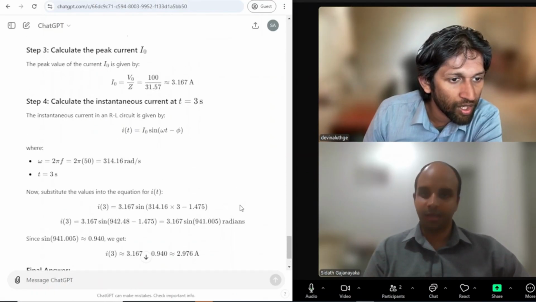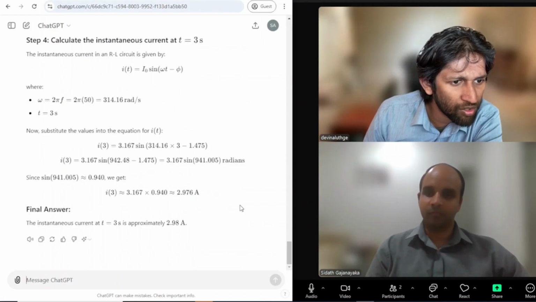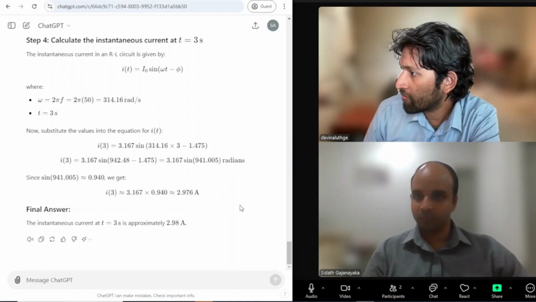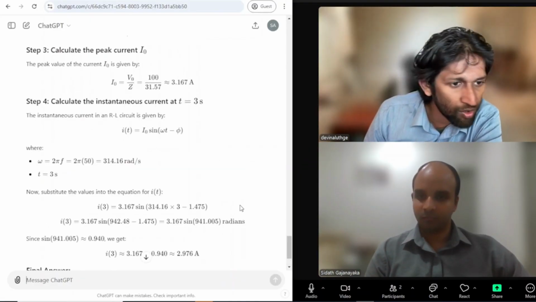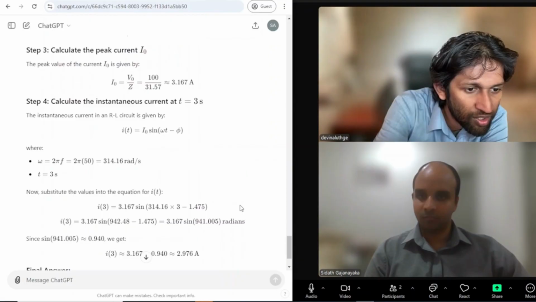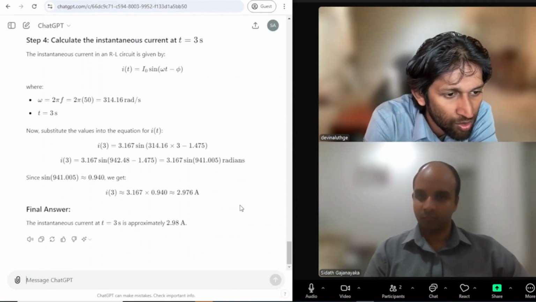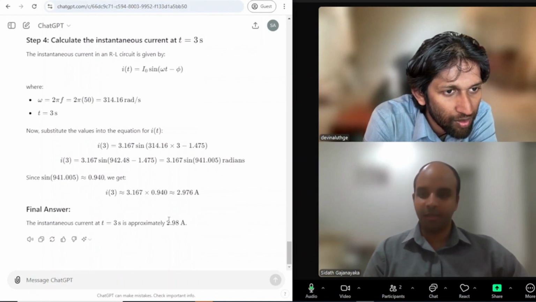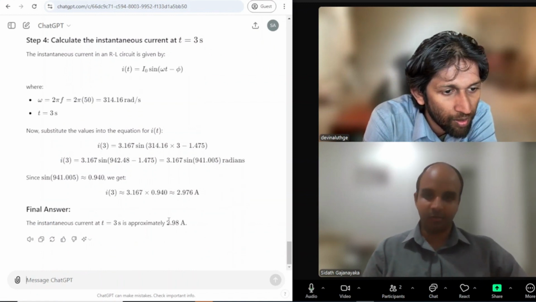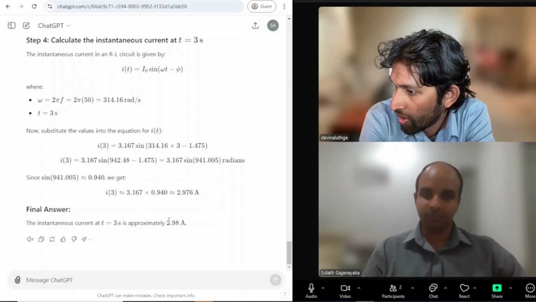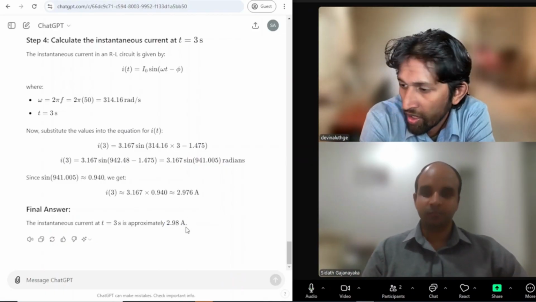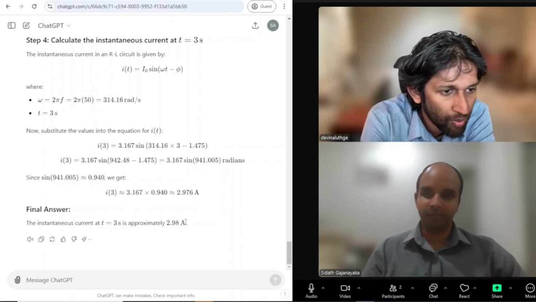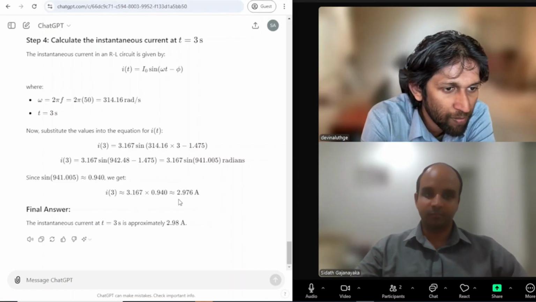And then do they multiply it by square root 2? No, this is the problem. 3.16, so they don't multiply this by square root 2. It should be multiplied by the square root 2, and it doesn't do that. So the final answer can't be correct, because it doesn't multiply it by root 2.